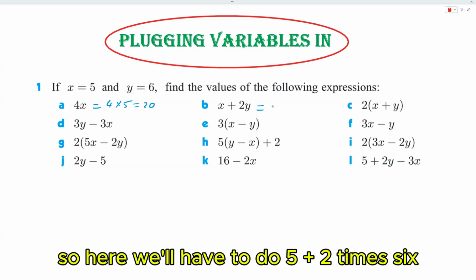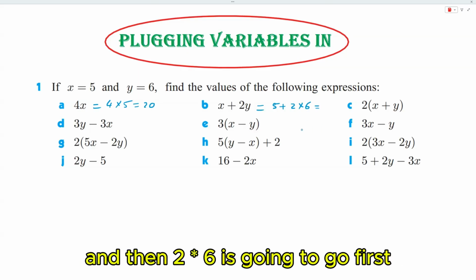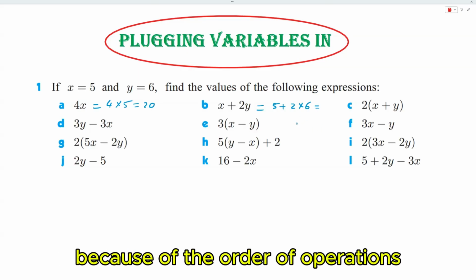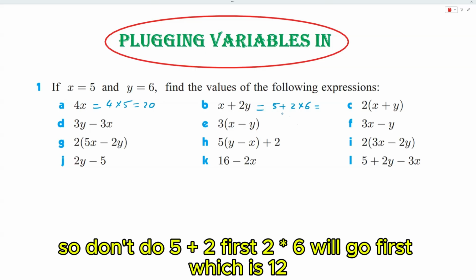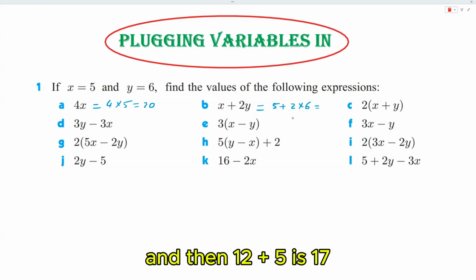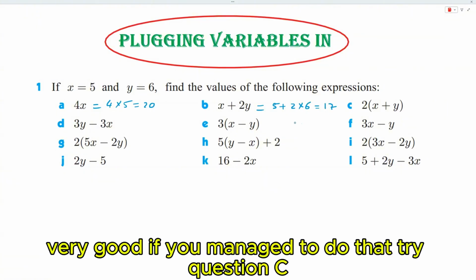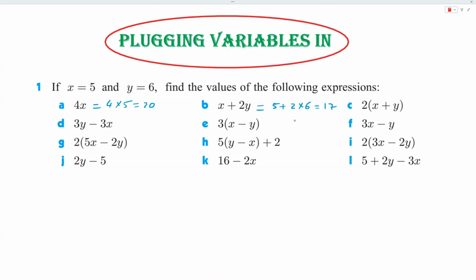So here we'll have to do 5 plus 2 times 6, and then 2 times 6 is going to go first because of the order of operations. So don't do 5 plus 2 first. 2 times 6 will go first, which is 12, and then 12 plus 5 is 17. Very good if you manage to do that. Try question C.